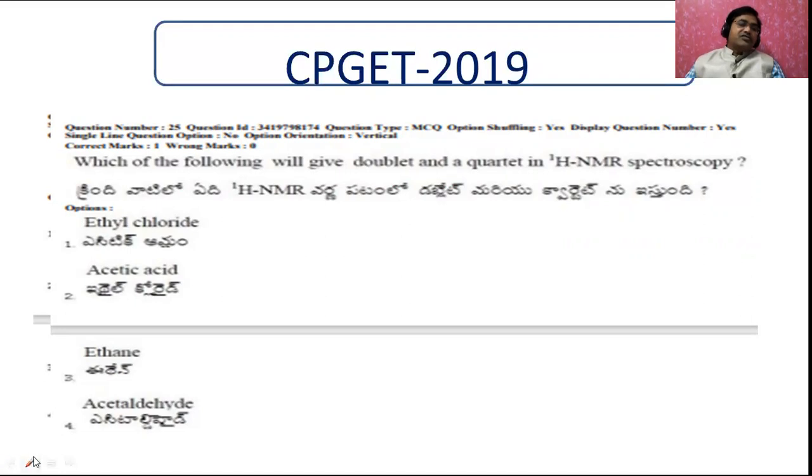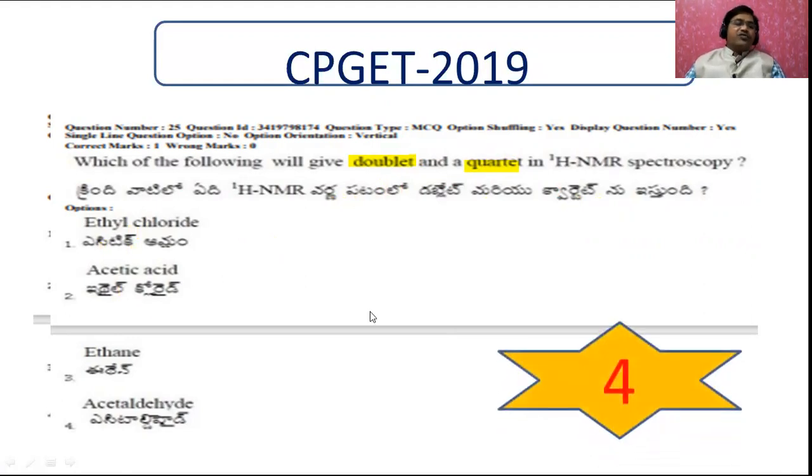See what is this one? What point you have to remember? One is the doublet, another is the quartet in HNMR. See, doublet means 2 lines, quartet means 4 lines. You know that n plus 1 rule, and let us see adjacent protons. N is the number of adjacent protons. Let me first tell you the answer. That is the fourth answer.